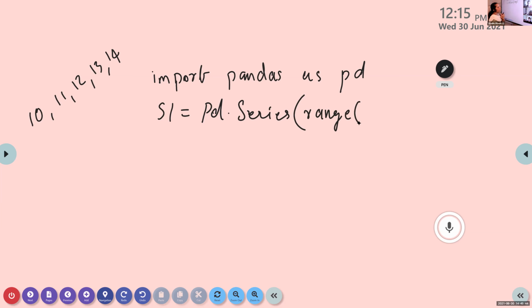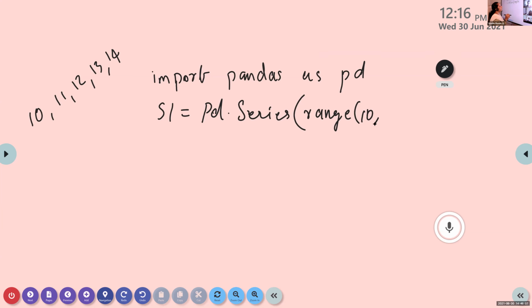Within range, we have to place three values. First, it is start value. Which one is the start value? 10. Okay, correct. Then, what is the stop value? 30. We have to display last value, it is 30.